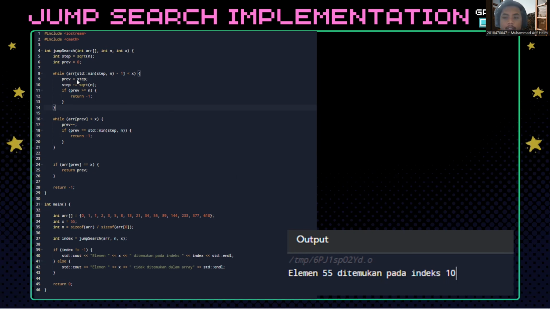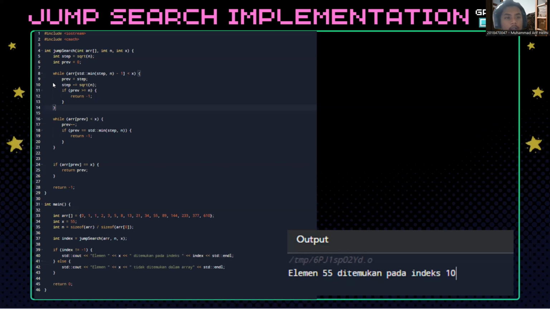Prev equals step is to update the value of prev to the current value of step. Step plus equals is to increment the step value by the jump size for the next jump. If prev is greater than or equal to n, meaning the prev value is out of the array bounds, return -1 indicating the element is not found.